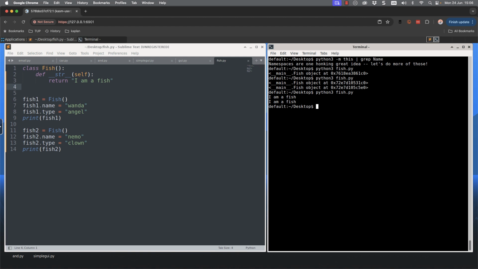But it'd be very good if it could dynamically print out our name and type. Obviously, I could force it to print the name and type, but if I start dynamically adding more attributes, then that's not going to work terribly well for me. I'm going to have to go through and change my dunder string method. So this is the only bit that becomes a little bit complex.